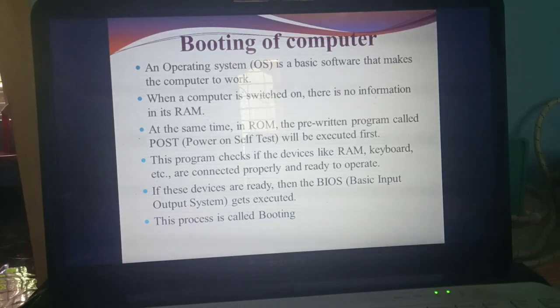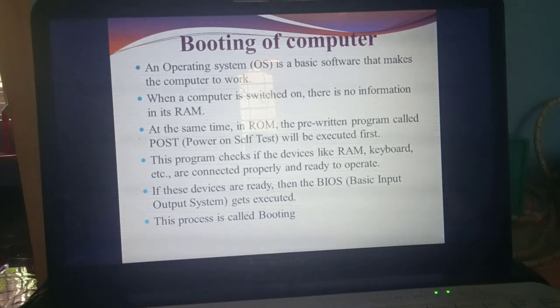Do you know what OS means? If you open a system, you see one screen, isn't it? Maybe Windows XP, Windows 7, Windows 8 or Windows 10, maybe Ubuntu or Linux. Windows 7, Windows XP, these are called what? OS. Without OS, we can't install any software or open any applications, or work in the system.